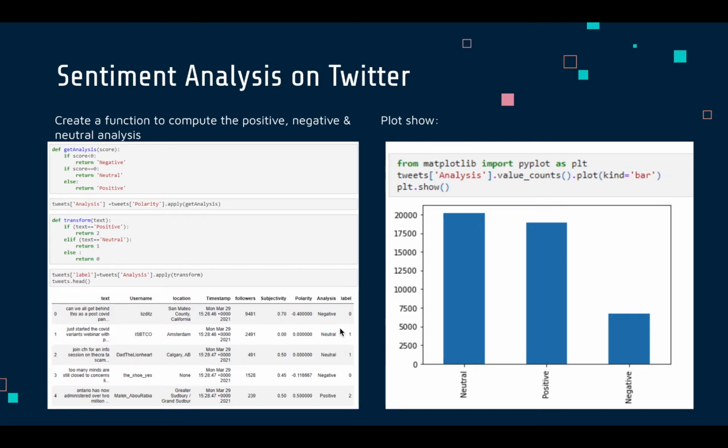Sorry, 0 is negative, 1 is neutral, and 2 is positive. So that's how we have given the function, and each one has been classified into one of these three. We have also plotted the neutral, positive, and negative tweets here. The neutral tweets are the most of the lot. There are more neutral tweets than positive or negative here.